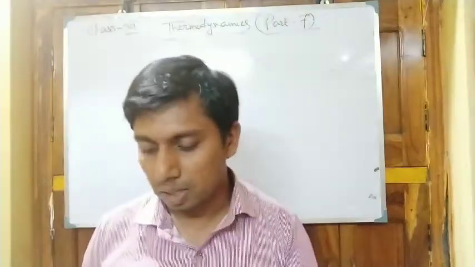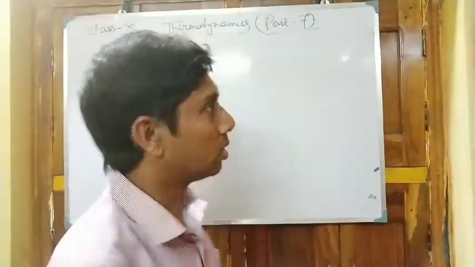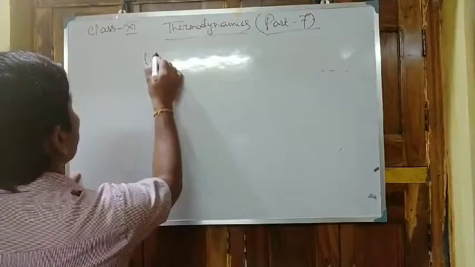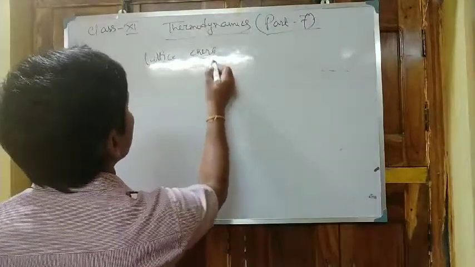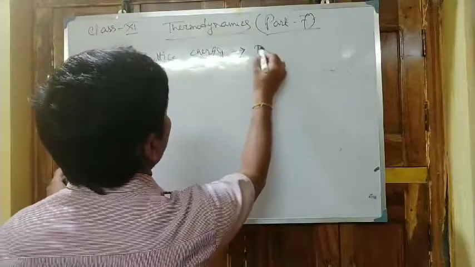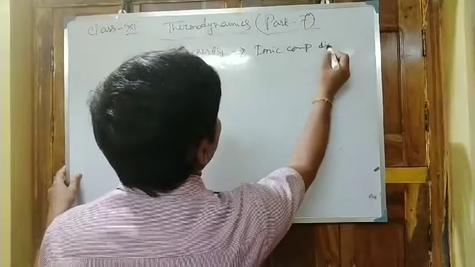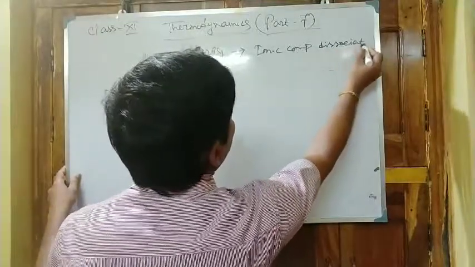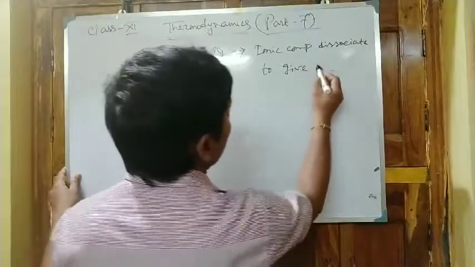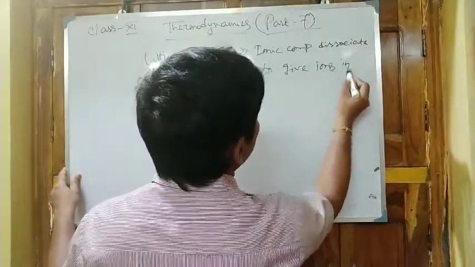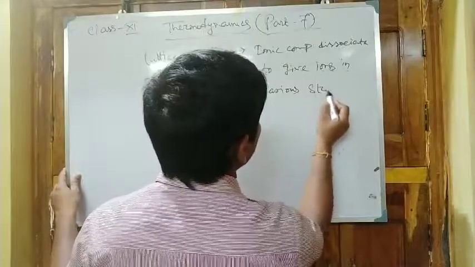So lattice energy is when an ionic compound dissociates in water to give ions in the gaseous state.